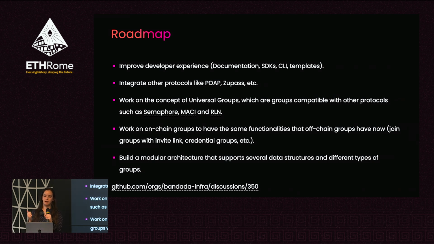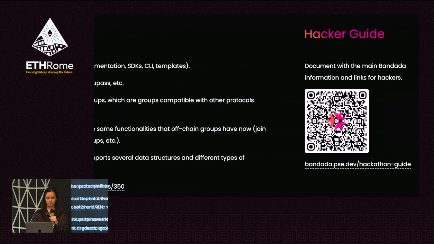And we would like to build modular architectures to support several data structures and different types of groups. Right now, in the off-chain part, we are using an incremental Merkle tree, but in the on-chain part, we are using a linear incremental Merkle tree, which is the same that the new version of Semaphore, version 4, is using. So yeah, we would like to support other data structures, other types of groups. You can learn more in this discussion. You can learn more about the roadmap.